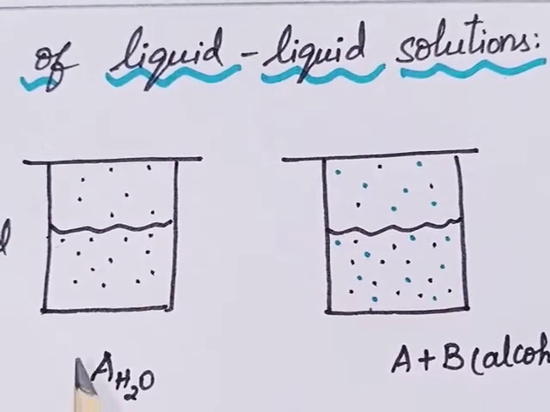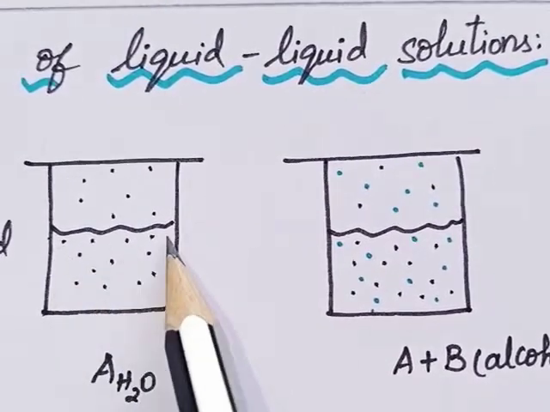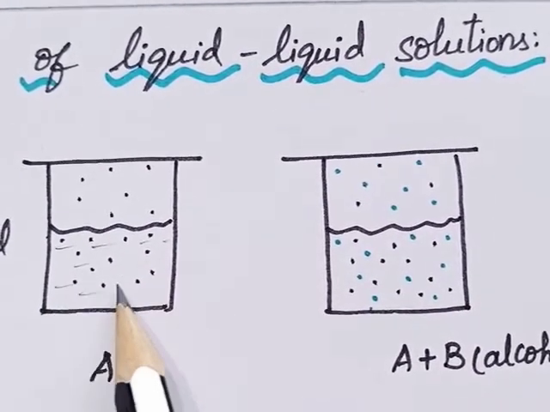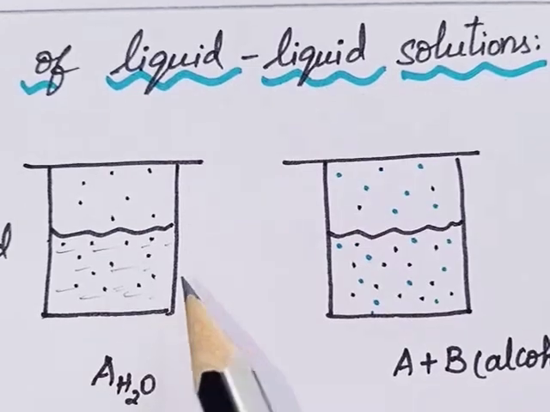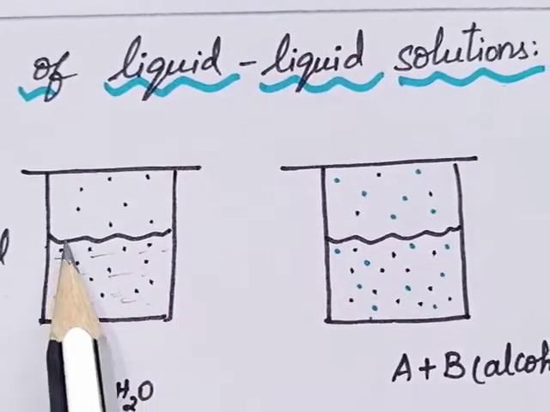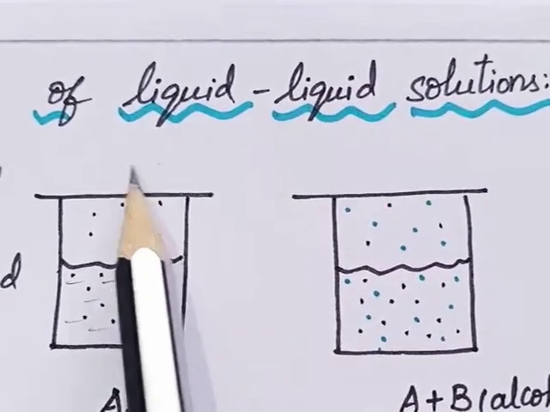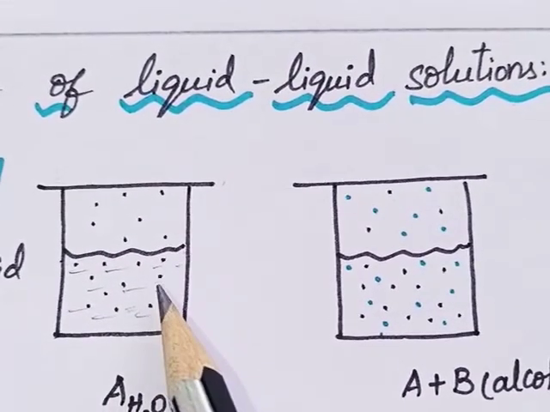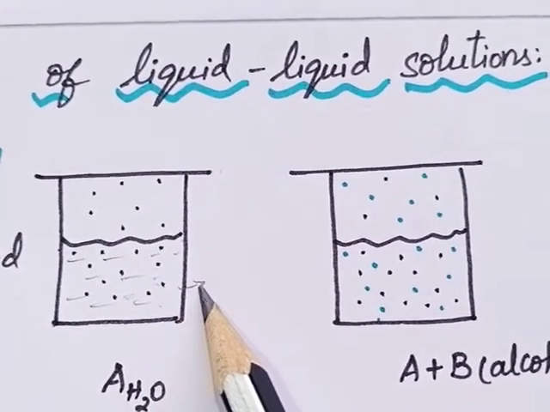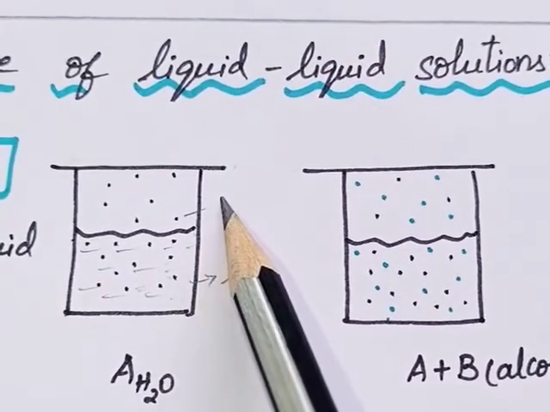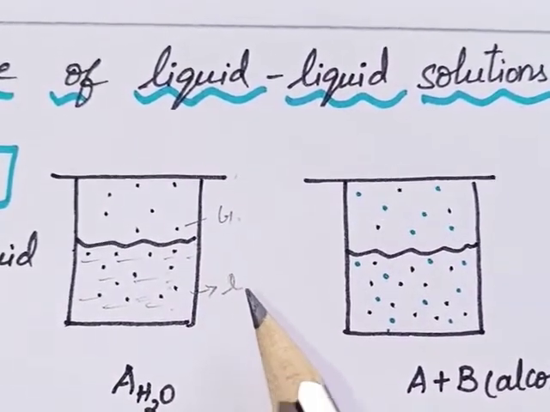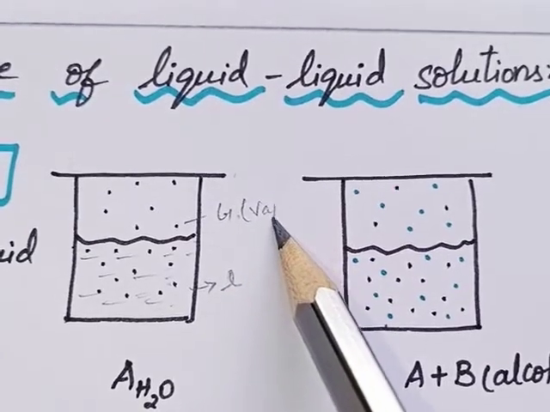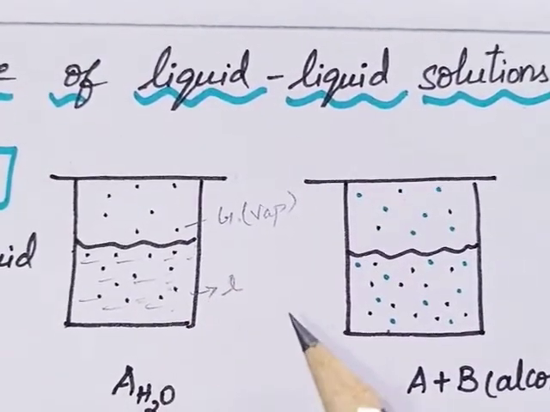Let's consider we have half a beaker of water. The beaker is filled halfway with water and it is completely closed. When a liquid is present in a closed container, the liquid phase and the vapor phase, the gaseous phase of the liquid, will exist in equilibrium.